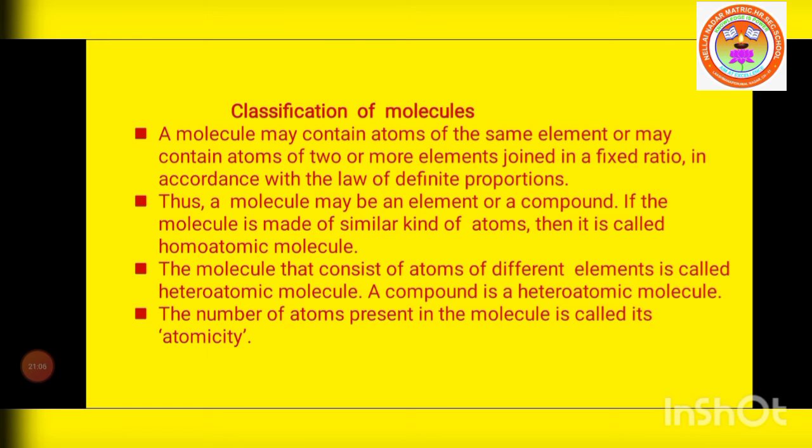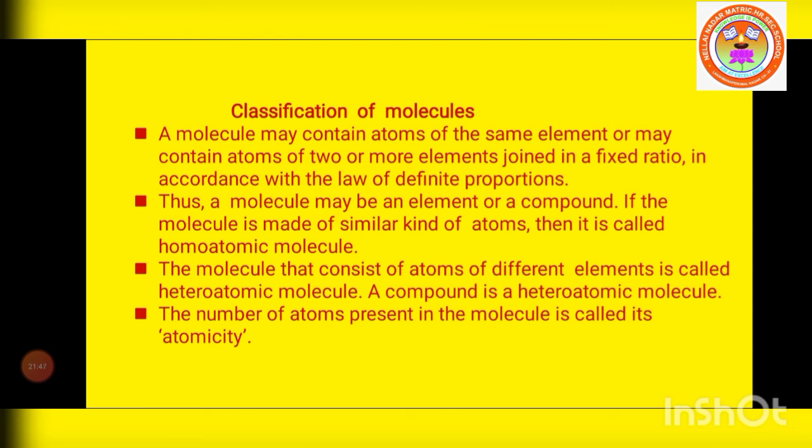For example, water. The water molecular formula is H2O because two hydrogen are chemically combined with one oxygen. So it is a definite proportion. It does not change the formula of water. It's a fixed proportion. For any kind of formula, the ratio is fixed, as stated by the law of definite proportion.